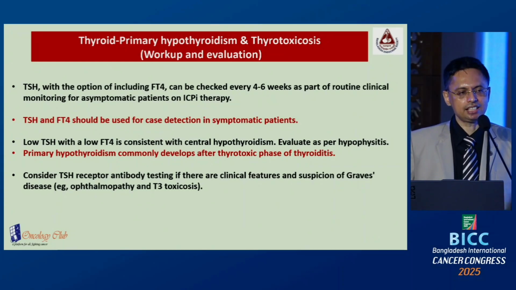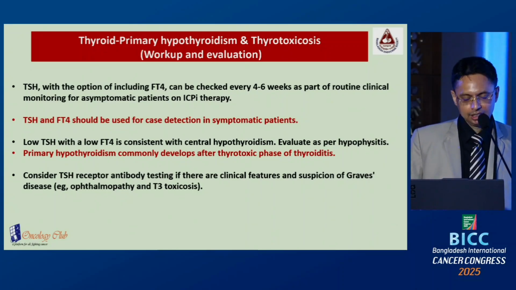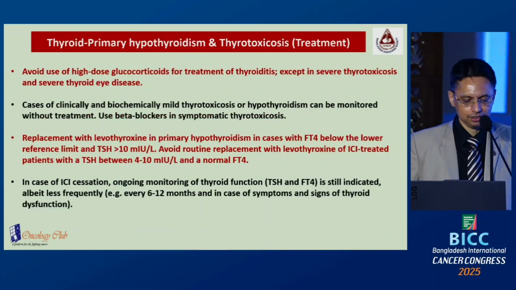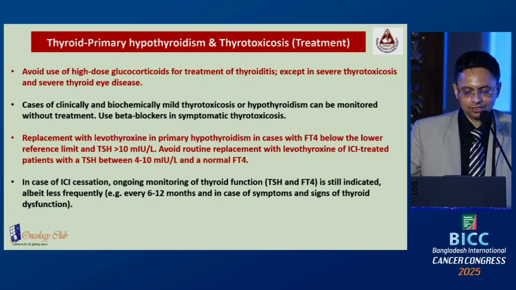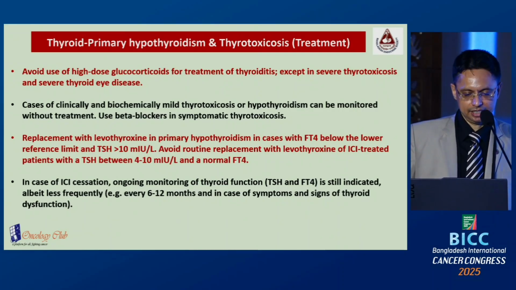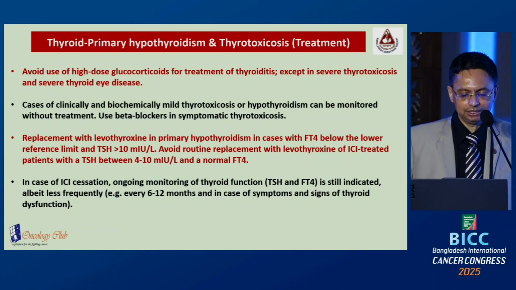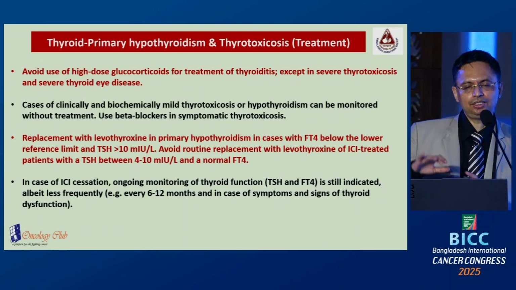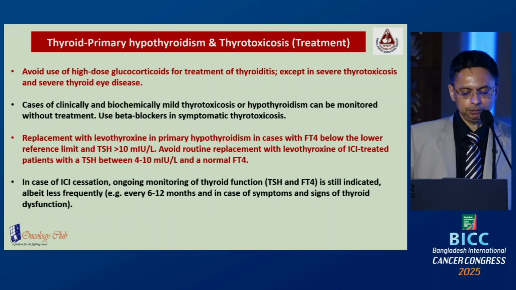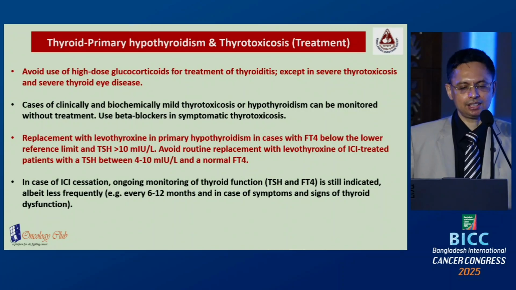You should consider TSH receptor antibody or TRAb testing if you suspect Graves' disease in a patient, like a patient who may have features of ophthalmopathy or T3 toxicosis. Avoid use of high-dose glucocorticoid unless there is severe thyrotoxicosis or severe thyroid eye disease. In cases of clinically and biochemically mild thyrotoxicosis and hypothyroidism, without giving treatment, you may keep the patient on follow-up and monitoring. You should replace levothyroxine if the patient has FT4 at the lower limit of normal or low with TSH more than 10.